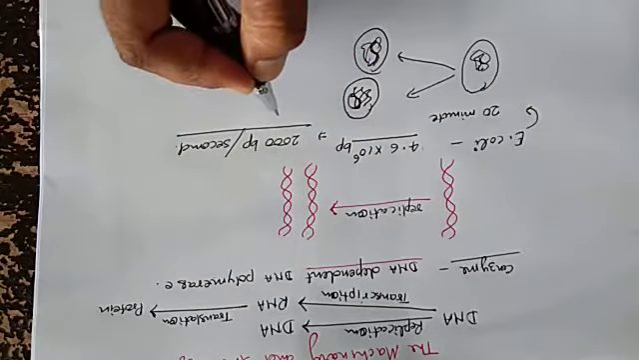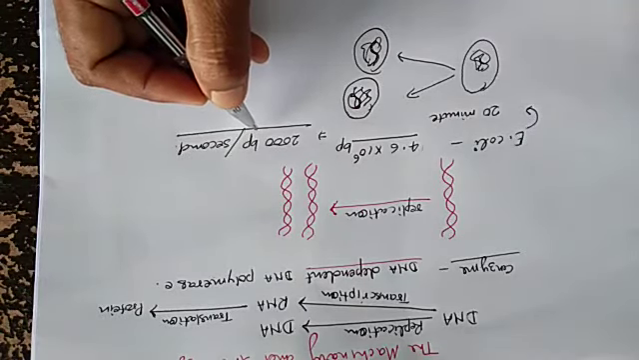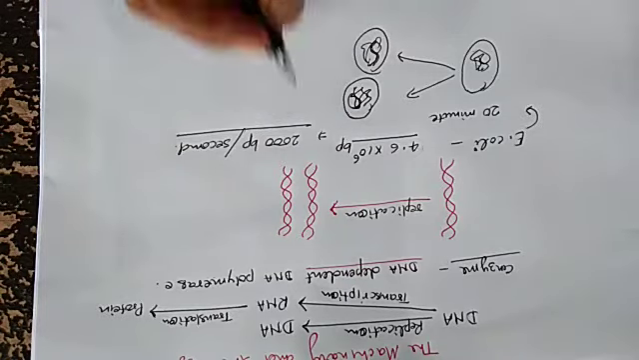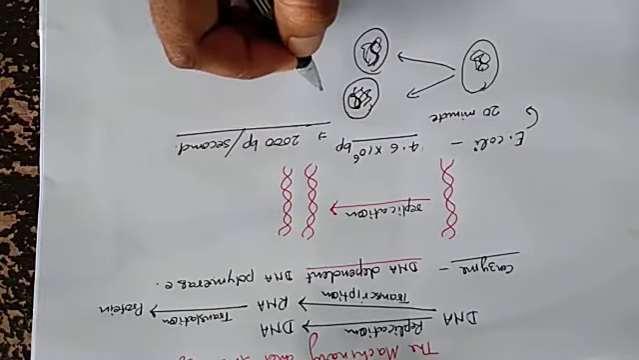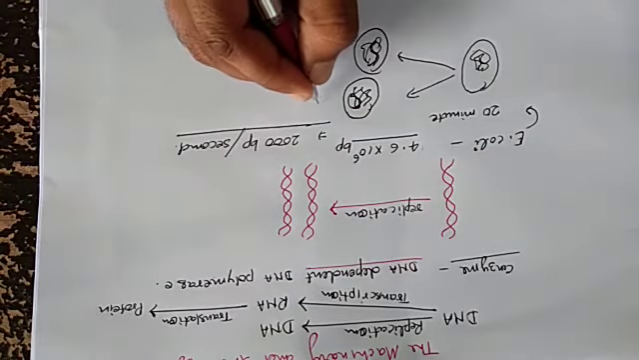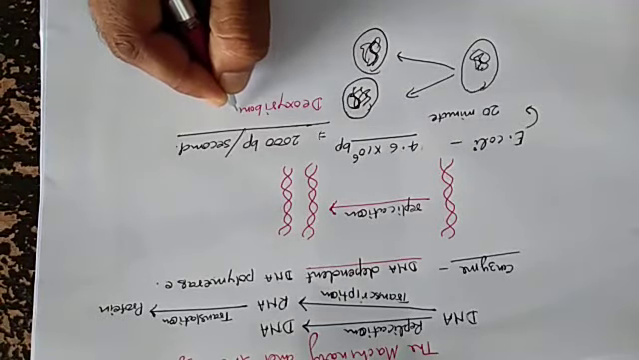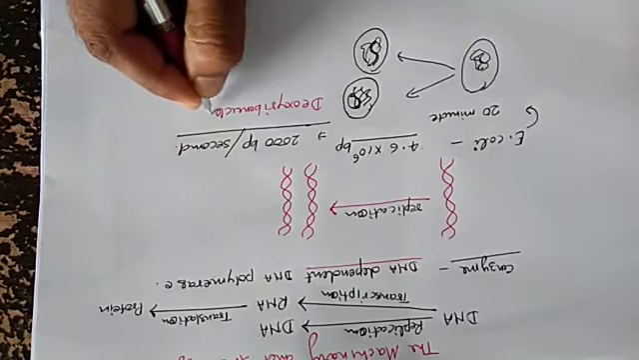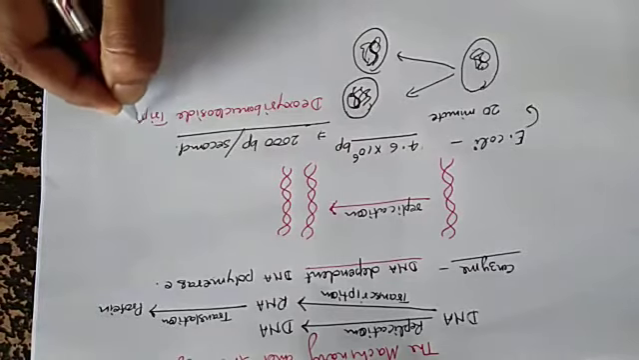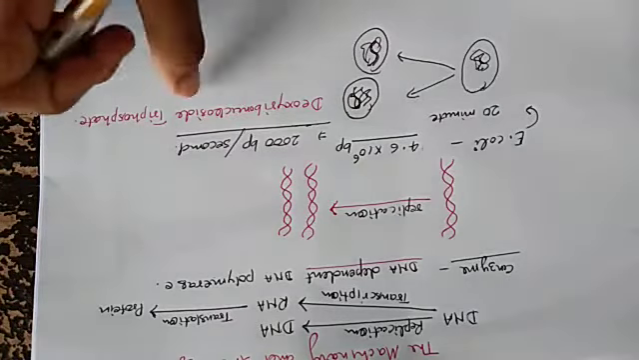And how is the energy found? Because it is a very expensive process from the point of view of energy. So energy is provided by the deoxyribonucleoside triphosphate. Okay, it is the provider of energy.